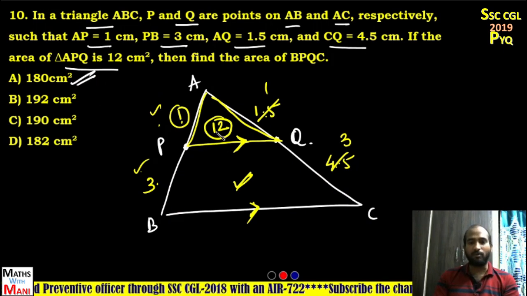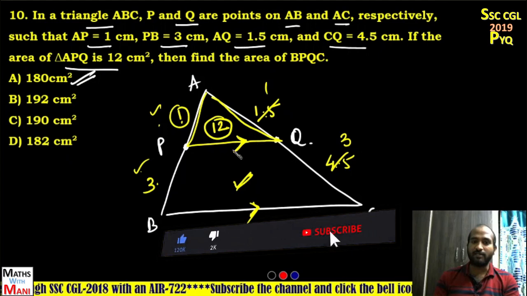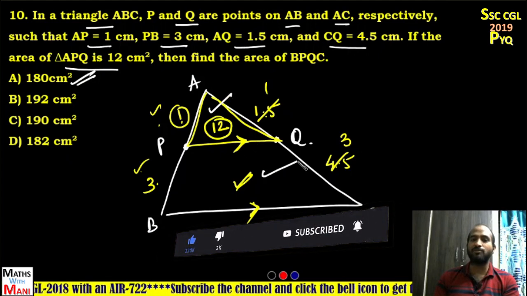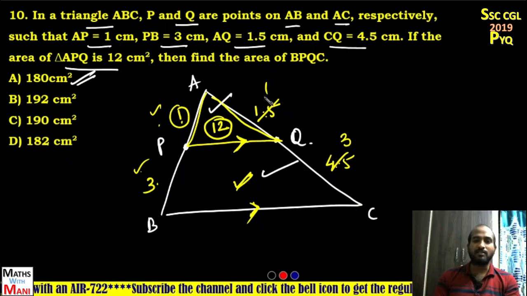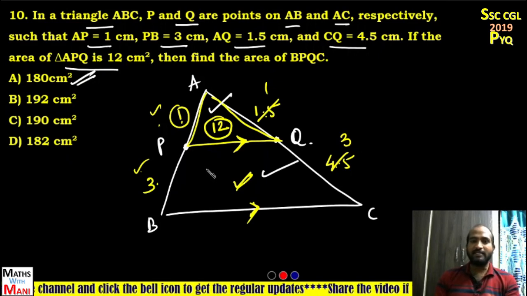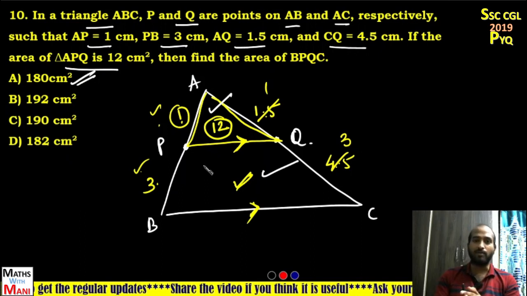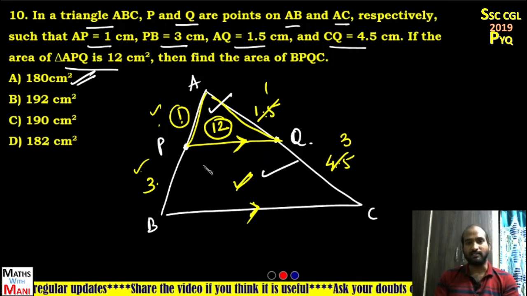Very, very simple problems. First you have to know whether the line is parallel or not. If the line is parallel, then first find the ratio of the areas of the triangle to trapezium. Based on the unit concept, one part represents 12 centimeter square, so 15 parts represent 15 into 12, that is nothing but 180 centimeter square. In this way, you have to solve the problems on geometry. When you know the concepts or the formulas regarding those subtopics, then you can easily solve those problems within seconds.